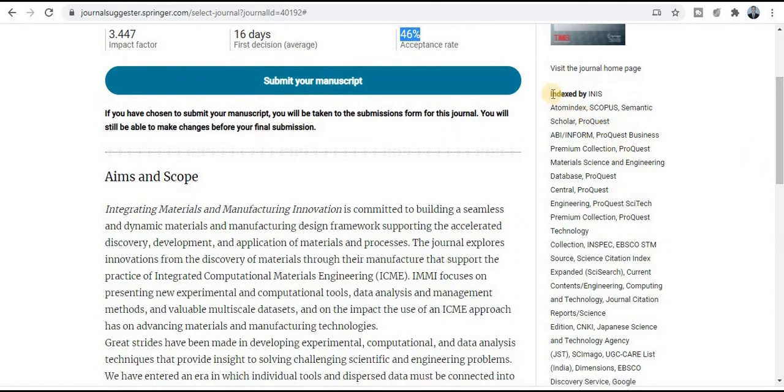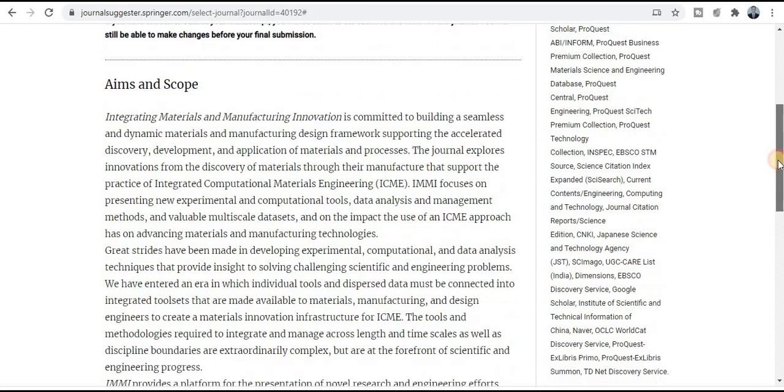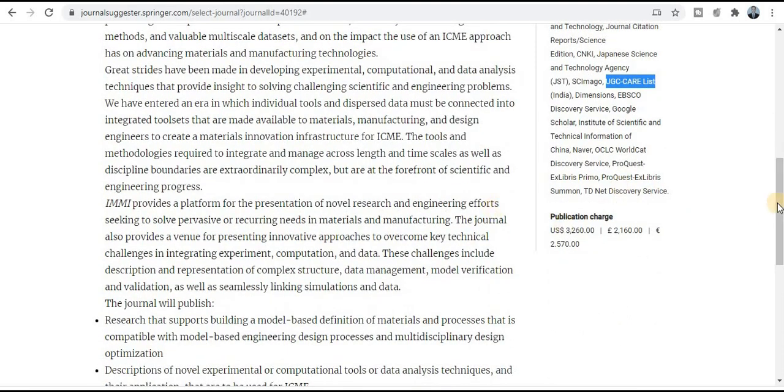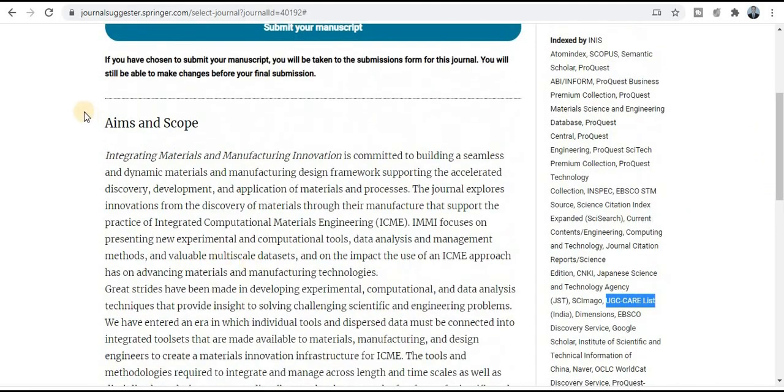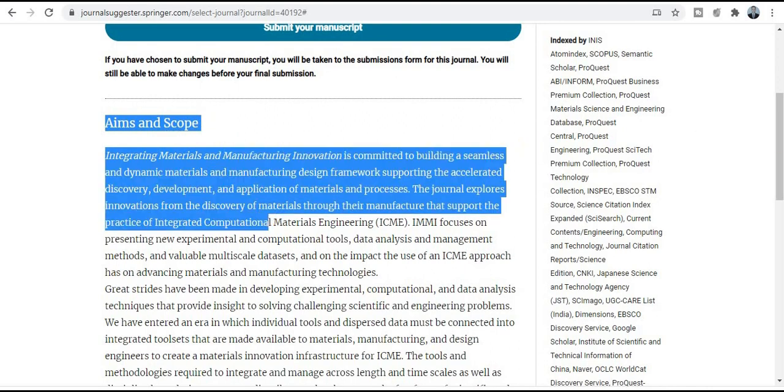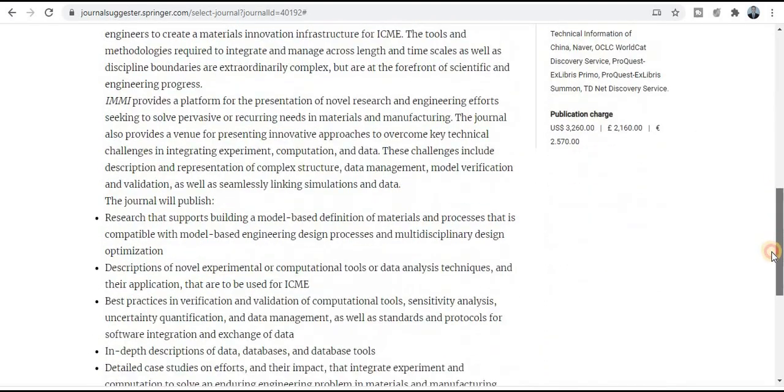And if you want to know about the indexing, whether it is in the Scopus category, you can see all the detailed information here. You can see it is in the Scopus category, SCI index journal, UGC K listed journal, and the publication charge is also given here. And if you want to explore the journal topics and title, what topics we can publish in our research paper.